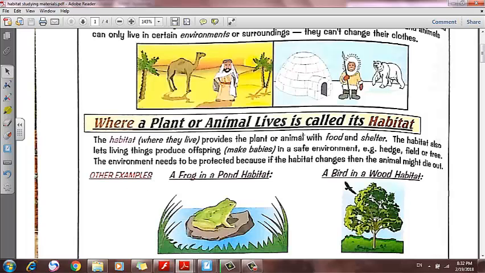For example, the frog cannot lay its eggs in any place, over the sand or on the grass. It must lay its eggs in the pond so they will hatch and give healthy babies. So the habitat must provide the animal three things, which are shelter, food, and a safe place to reproduce, to give babies.